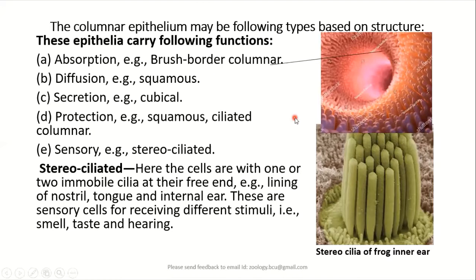Again, based on the function also, the columnar epithelial cells are classified or named differently. The brush border cells are helpful in the absorption of food. That's why these cells are also called absorptive cells.